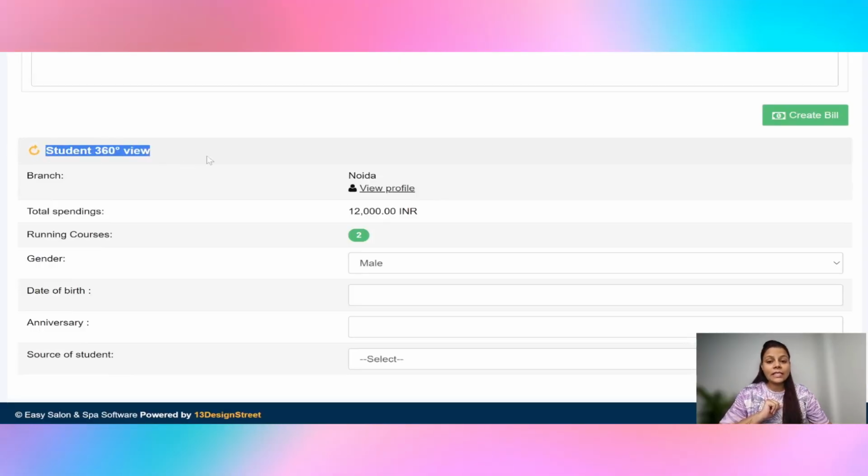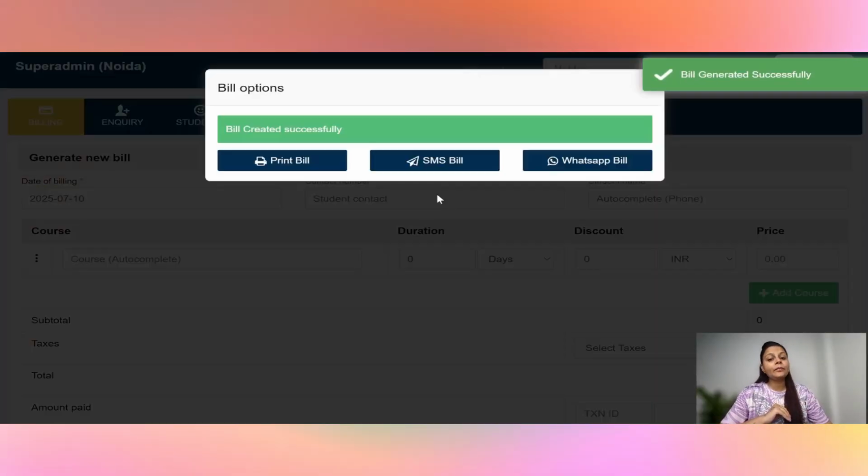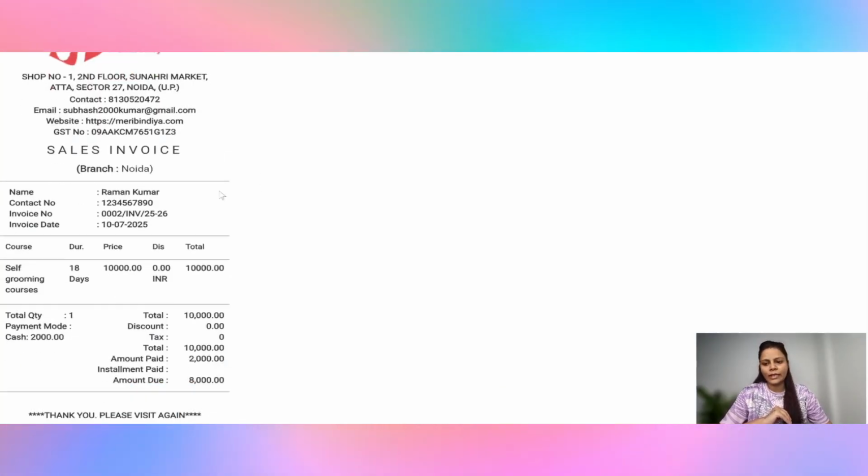There is also a 360 view available in our software which helps you know the history of the students, like how much they have spent in total with you and how many courses they have taken from you. You can also take their date of birth or any other special dates so that the software can send them automatic reminders on their special days. You can create a bill directly, and send this bill to your students on WhatsApp or SMS, or you can print it also.